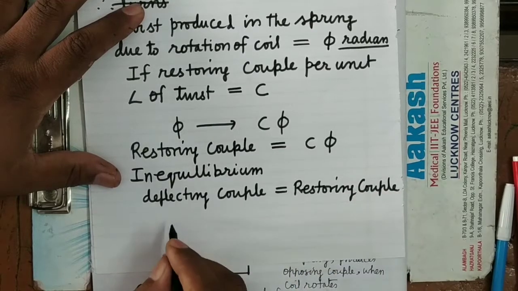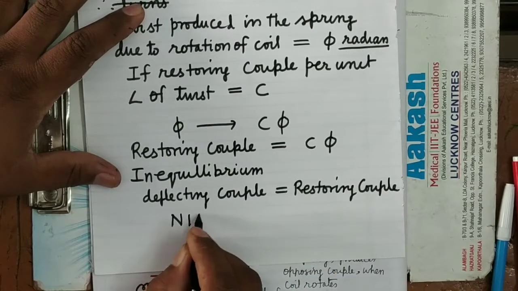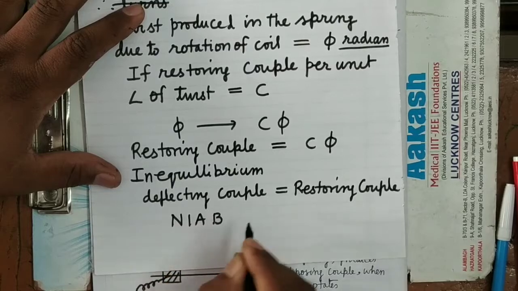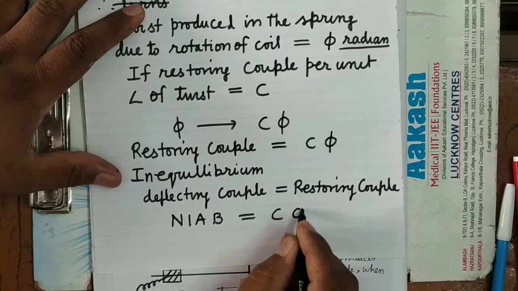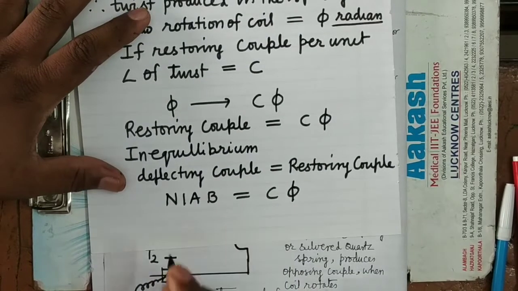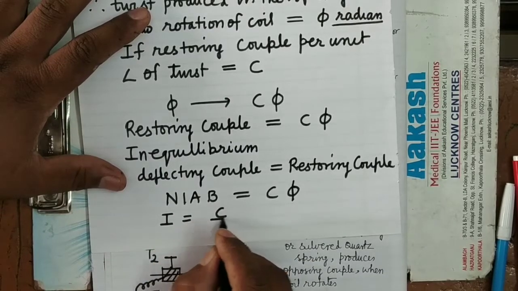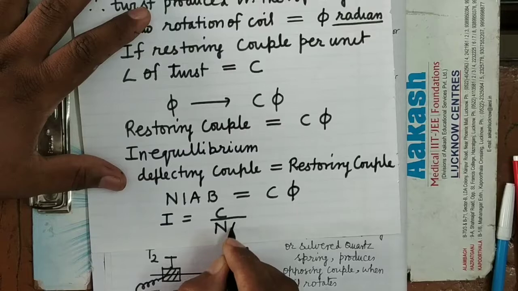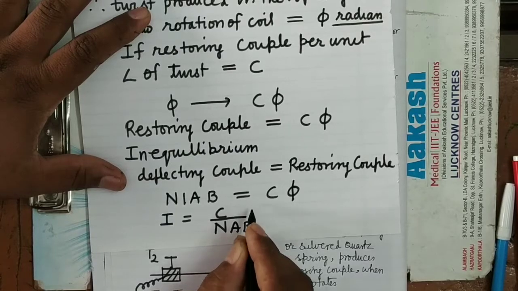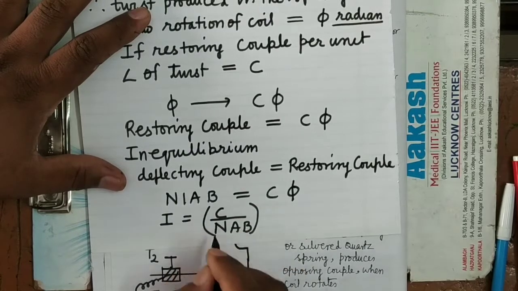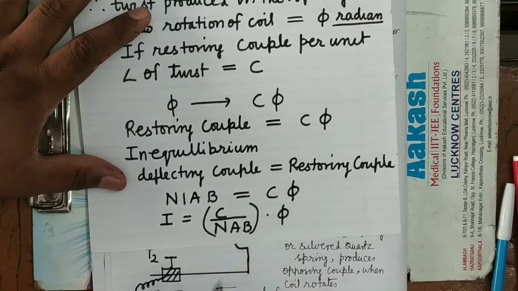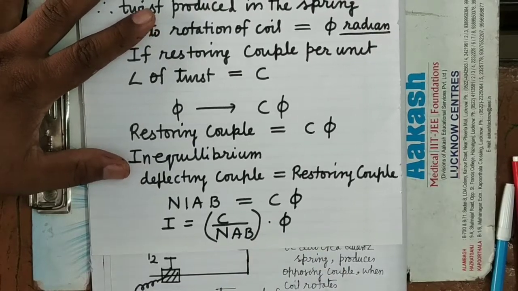Deflecting couple will be equal to restoring couple, that is NIAB equals C into phi. So what will be I? I equals C upon NAB into phi.